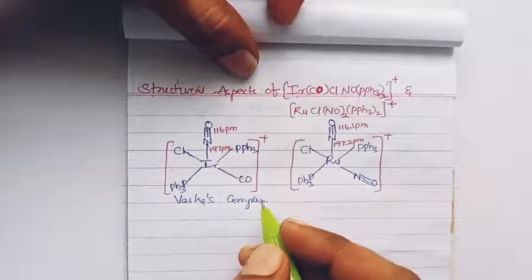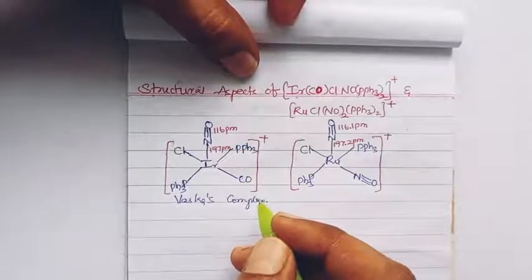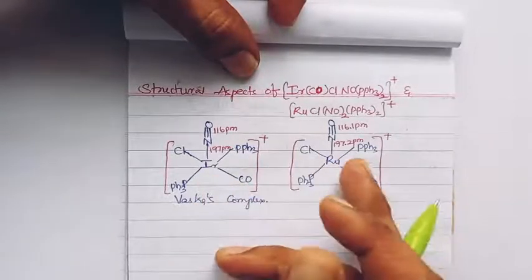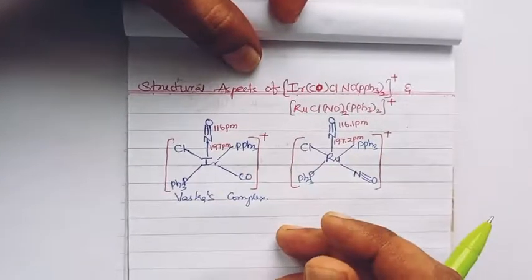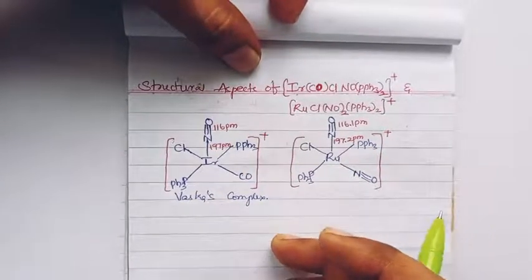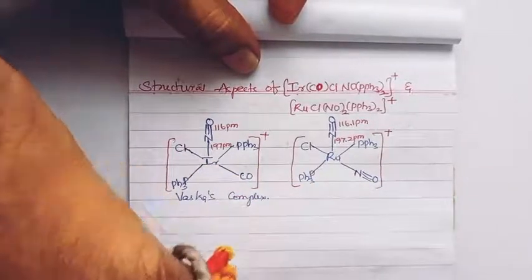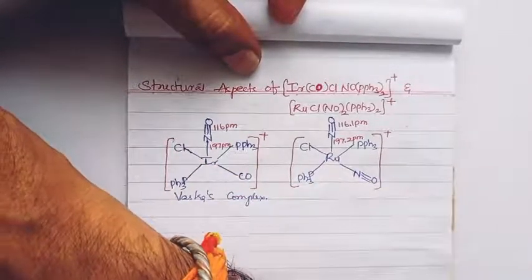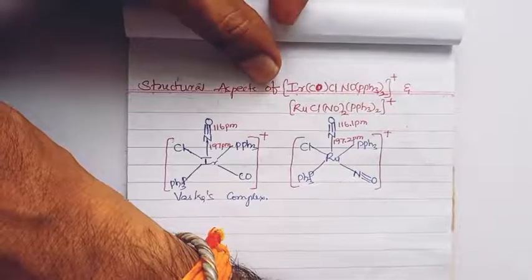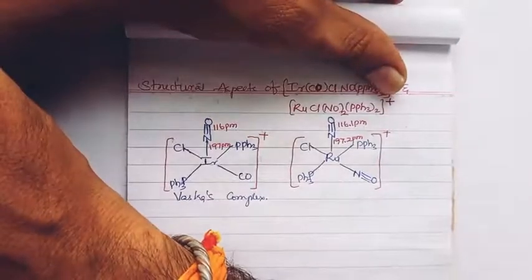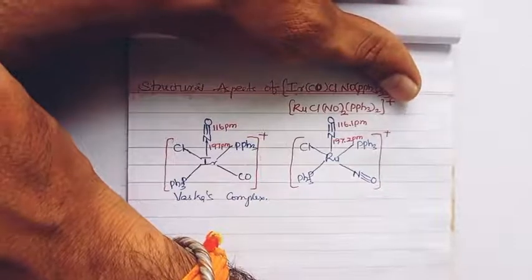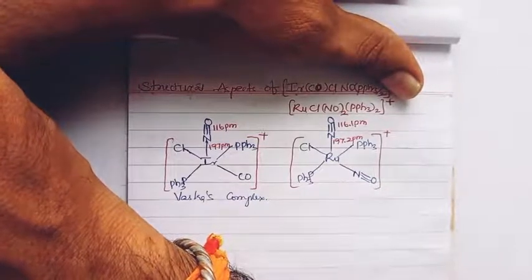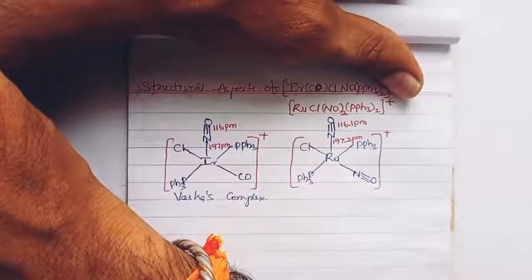How we define the linear bonding mode in both complexes will be expressed in terms of the 18 electron rule. Nitrosyl can act as a 3 electron donor and a 1 electron donor in the neutral state.